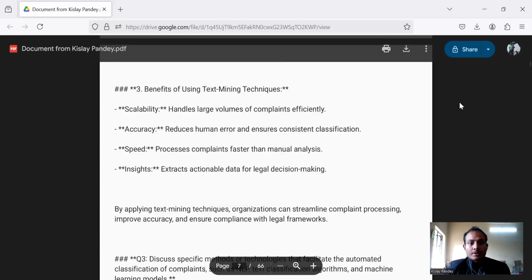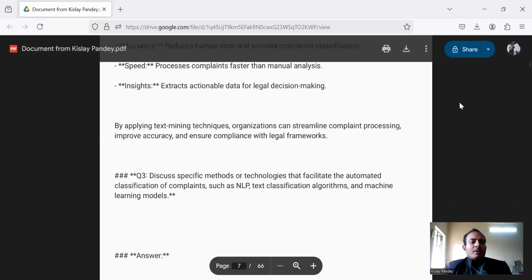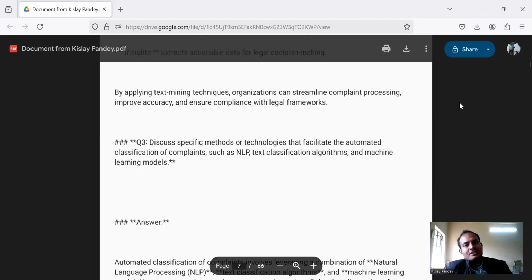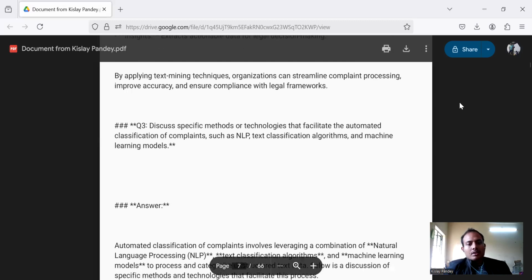Benefits of text mining techniques: scalability, it handles large volumes of complaints efficiently. Accuracy, it reduces human error and ensures consistent classification. Speed, it processes complaints faster than manual analysis. Insights, it extracts actionable data for legal decision making. By applying text mining techniques, organizations can streamline complaint processing, improve accuracy, and ensure compliance with legal frameworks.